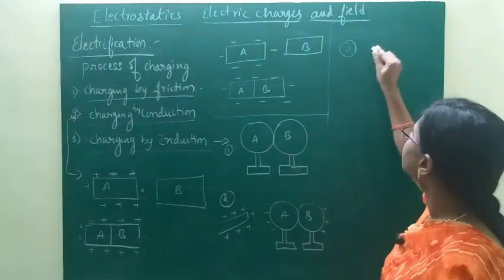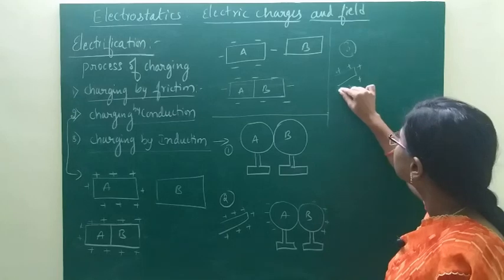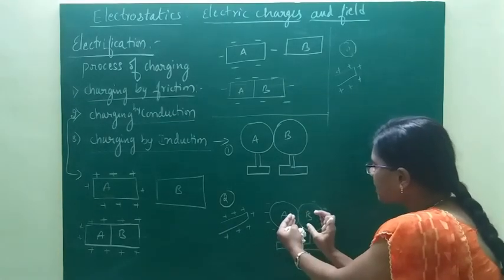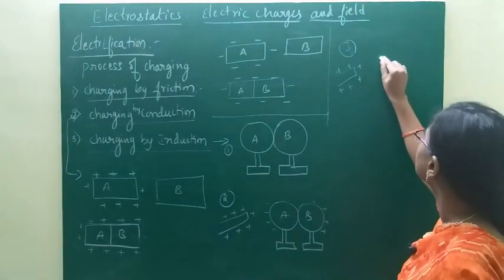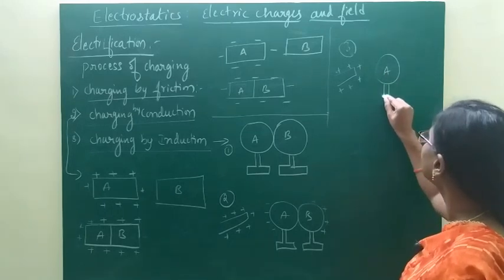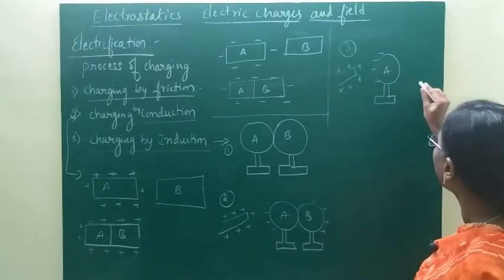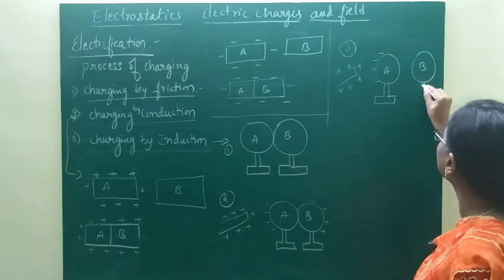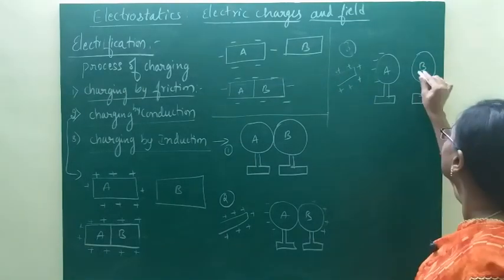Okay, then by keeping the glass rod as it is, means without removing this positively charged glass rod, slightly move this metallic sphere B through a small distance. See, I am keeping the metallic sphere A as it is, and I am moving this metallic sphere B through a small distance without removing this glass rod.